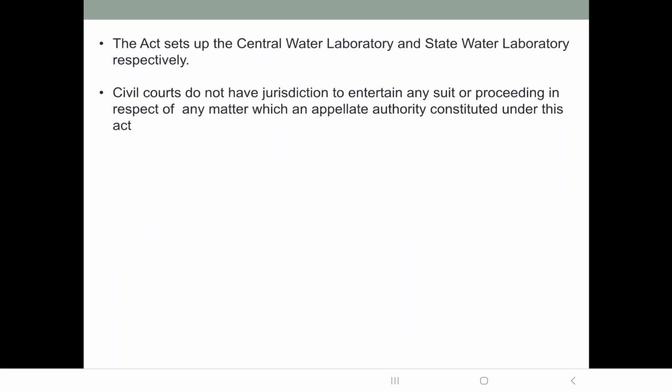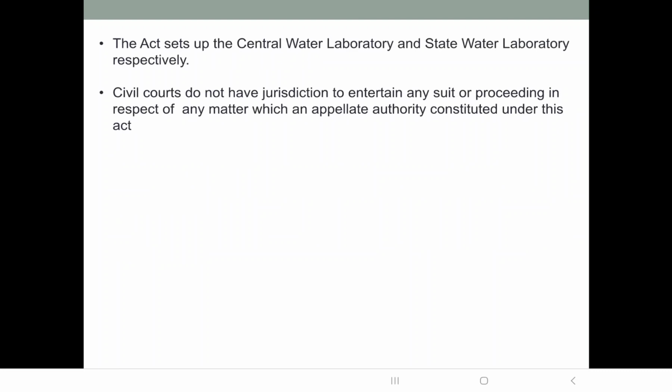Then under this act, the Central Water Laboratory and the State Water Laboratory are set up. So the Central Water Laboratory is set up by the Central Pollution Control Board. State Water Laboratory will be set up by the State Pollution Control Board, okay.